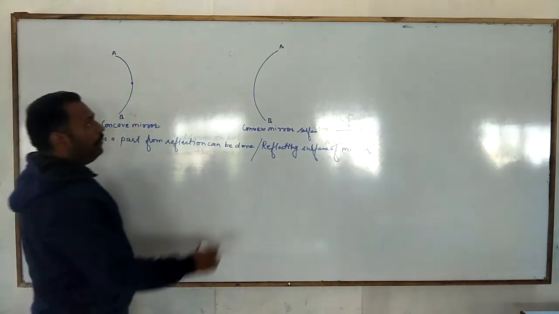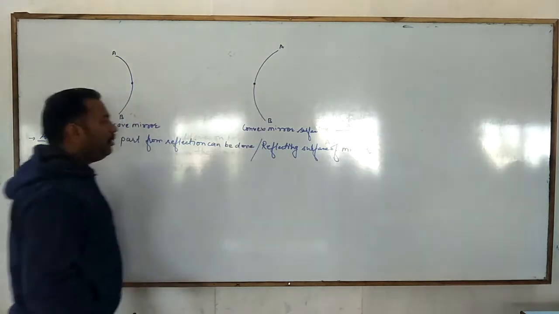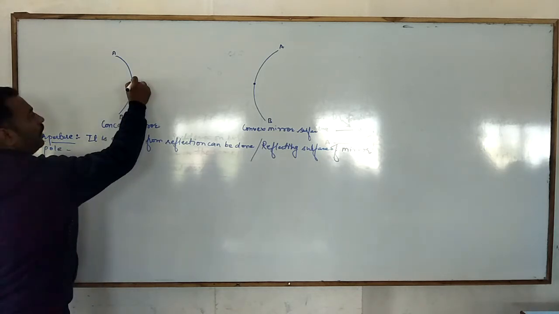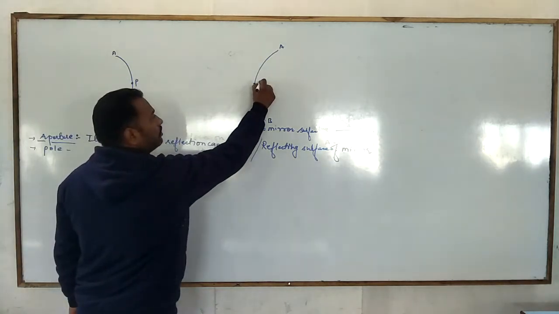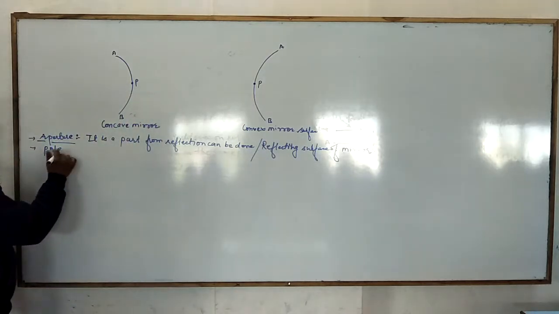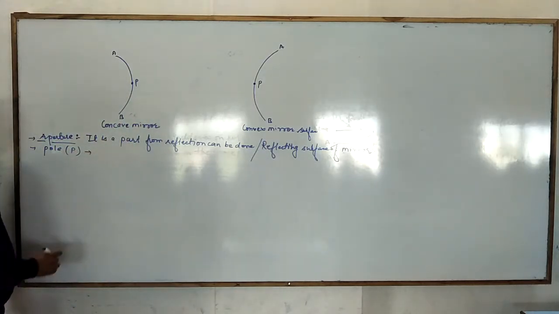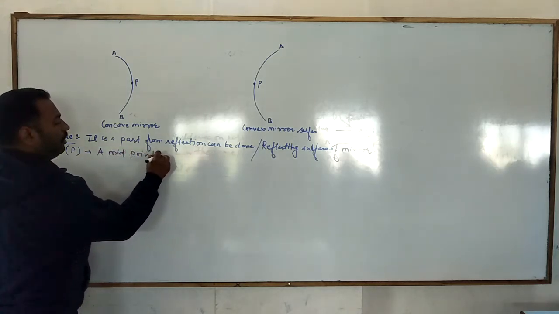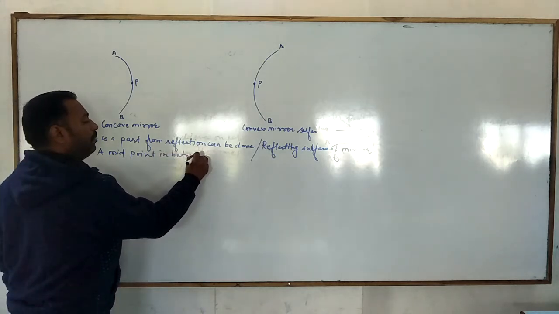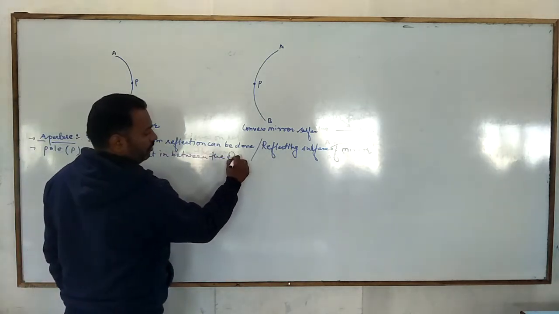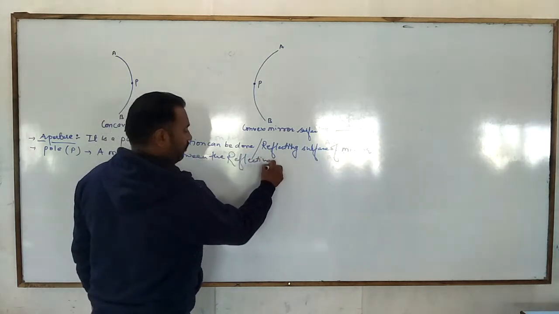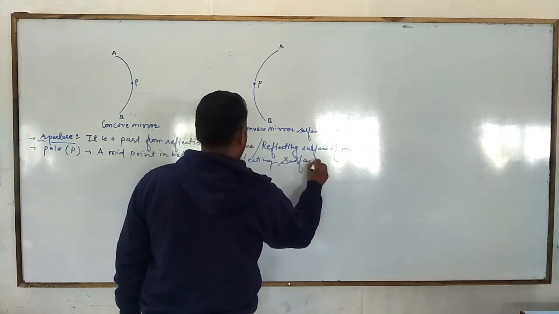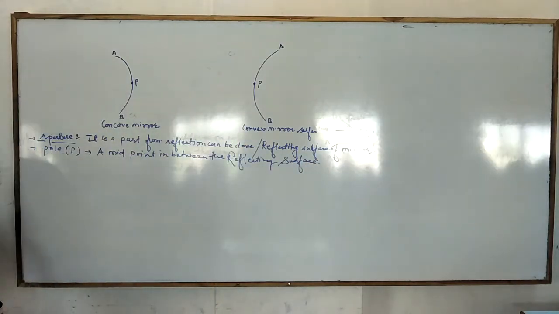Then second is a point which is in the middle of this aperture. So this is the pole, okay, and we denote it with capital P. So what is this pole? This pole is the midpoint between the reflecting surface, the midpoint of the reflecting surface.